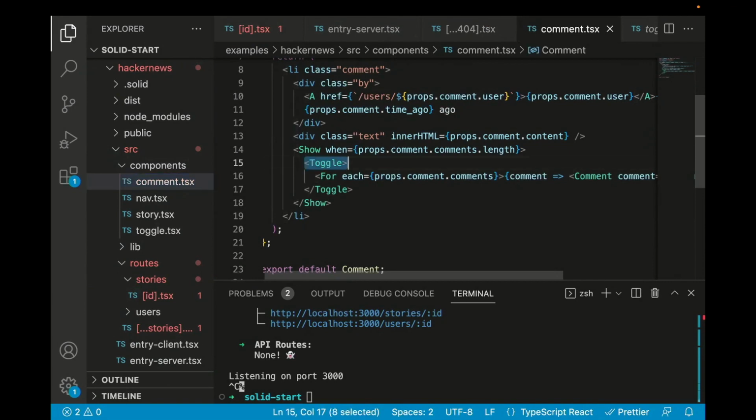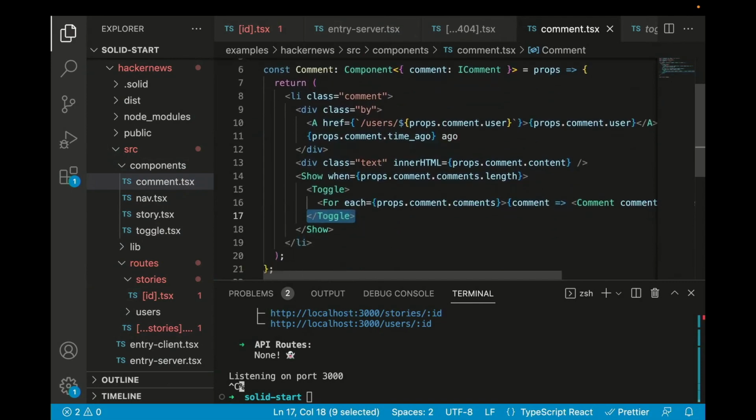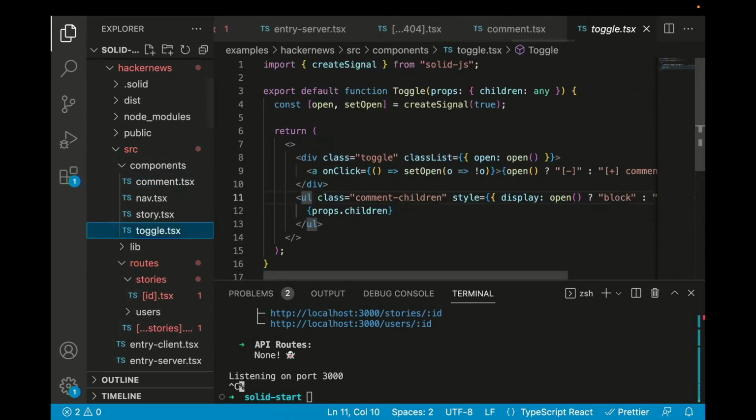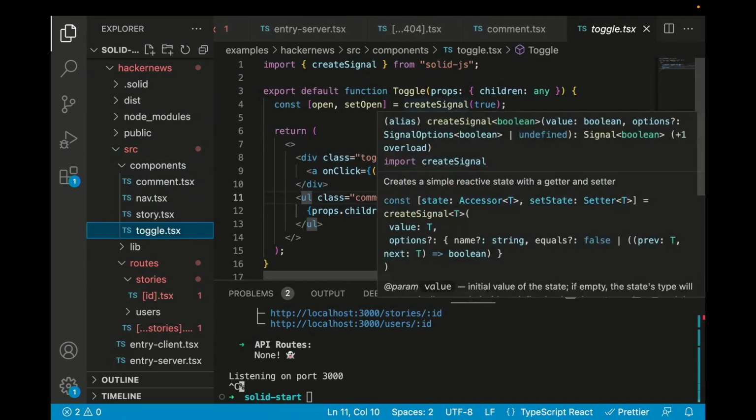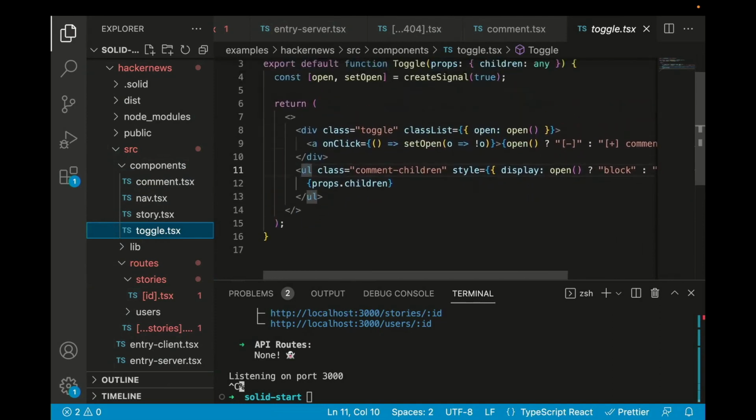So what we did was we wrapped each branch of comment components, recursive comment in comment, with a toggle component to extract out the state here. So what's a toggle component? Well, it just has a signal, which is Solid's reactivity, to open and close it. And then all we do is update some classes based on that signal state. Pretty simple. And then we insert the props children, which is a child list of comments.